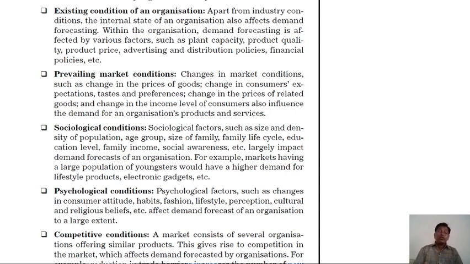Whenever consumer attitude changes to not buying goods and services, our demand forecasting is unsuccessful. And when consumer attitude is positive and focused on buying goods and services, demand forecasting is more successful. Here, consumer attitude, lifestyle, fashion, etc. affect demand forecasting, for good or bad.